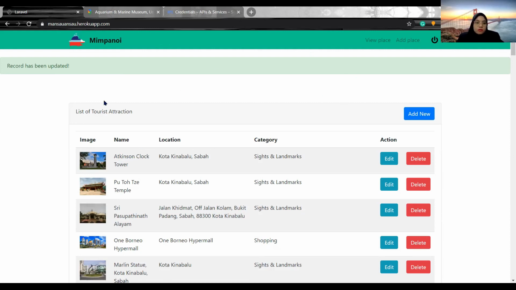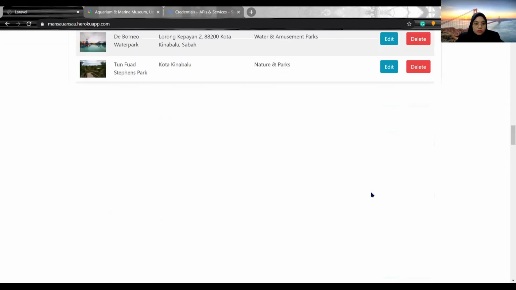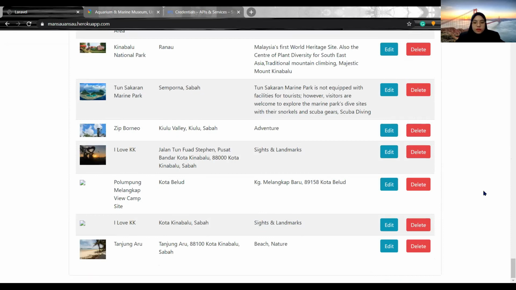When the record has been added successfully, a message will be displayed to state that the data has been added to the database. They can also edit, such as here, where after the web scraping the website didn't provide an image, so they can edit here to add an image.